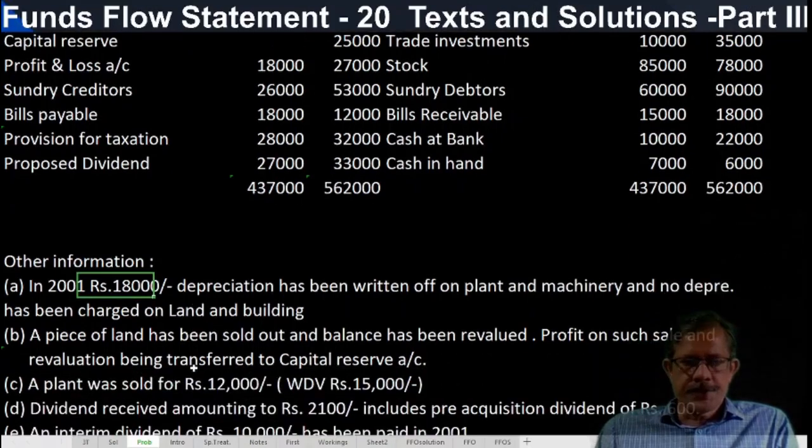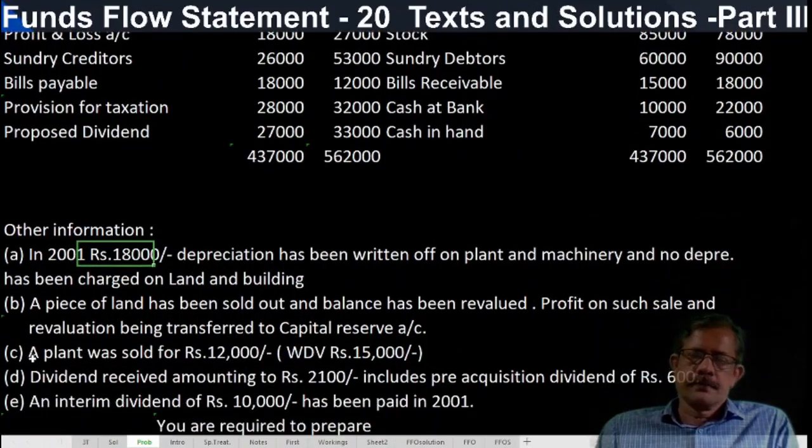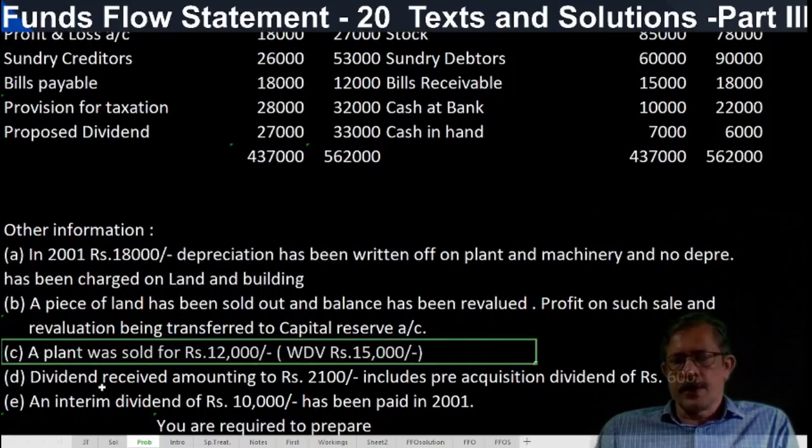Any other information is there? Yes. A plant was sold for 12,000 rupees whose written down value is how much?